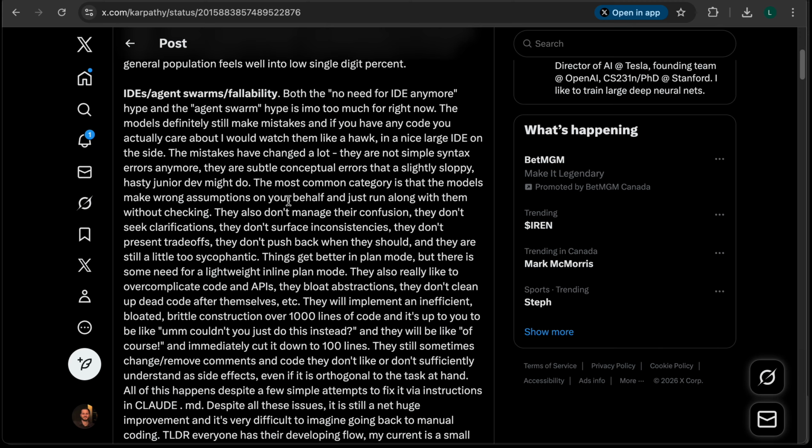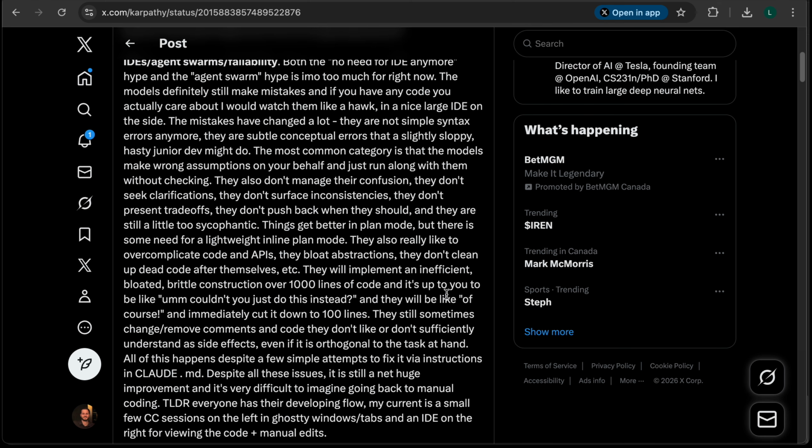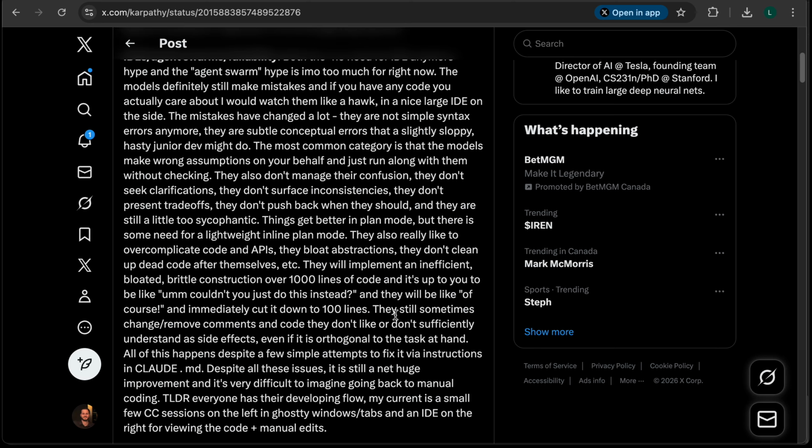They're not simple syntax errors anymore. They're subtle conceptual errors that a slightly sloppy, hasty junior dev might make. These are things that I wouldn't be able to catch, as I'm using agent engineering to code this app. I don't know what to look at. So he mentions bloated abstractions. They like to overcomplicate code. They don't clean up after themselves. They will implement an inefficient, bloated, brittle construction over 1,000 lines of code, and then it's up to me to say, can you do this instead?